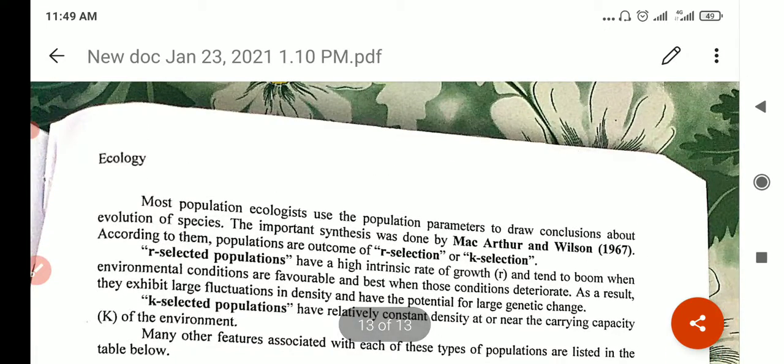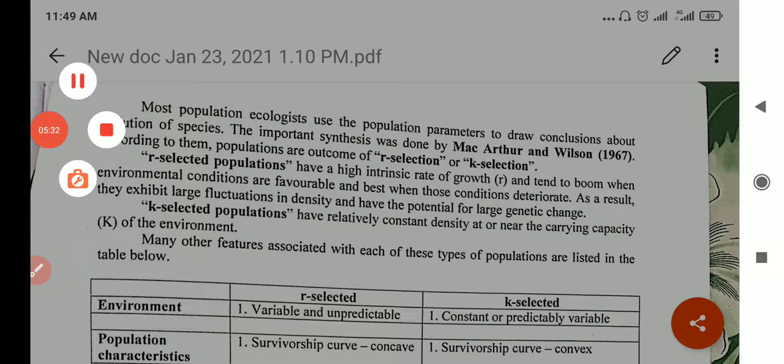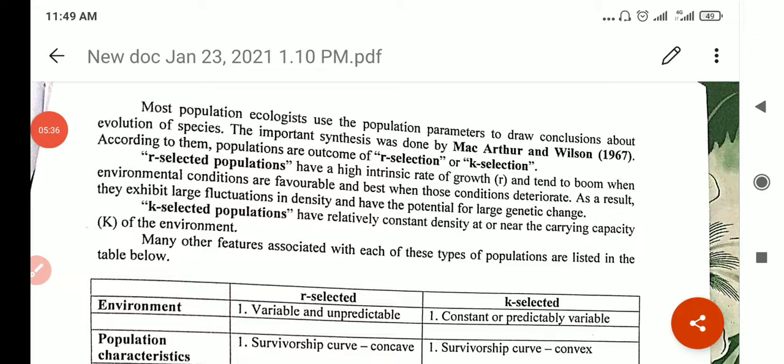So with this, I have completed this chapter, but there is one more that I have to show you, that is the ecological pyramids. So with this, at least I have completed population ecology, the complete chapter. Everything is done in community, in population. But I have seen that the soil factor is there.